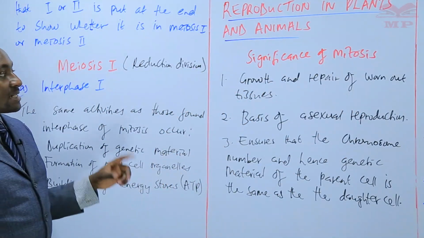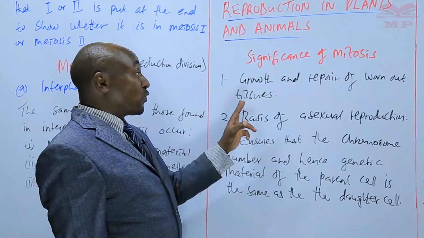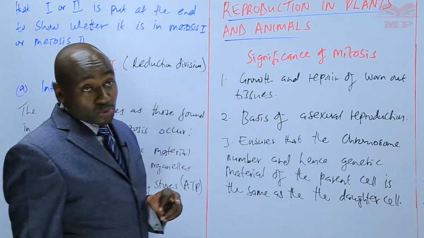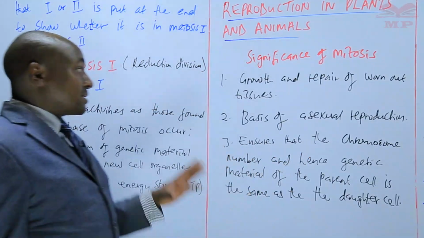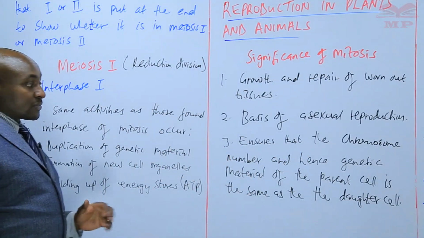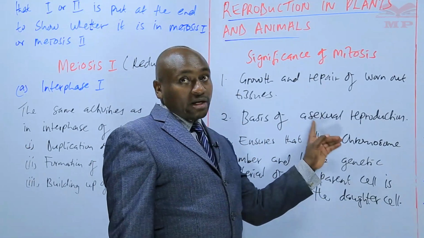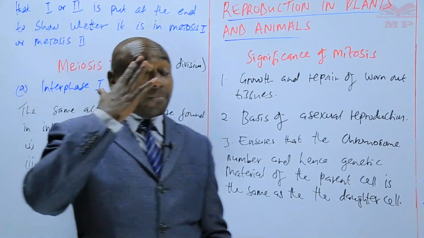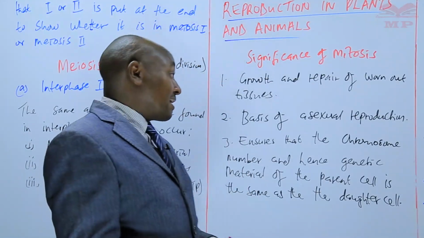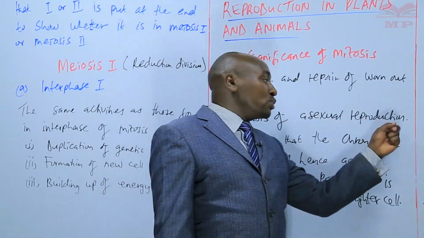So today we have learned the significance of mitosis, which was learned earlier. And we have seen that mitosis is the one that is involved in the growth and repair of worn-out tissues. Any form of growth that we experience is through mitosis. It's also the basis of asexual reproduction. Wherever there is mention of asexual reproduction, what should come into your mind is mitosis, that there is the formation of new individuals without the use of gametes.